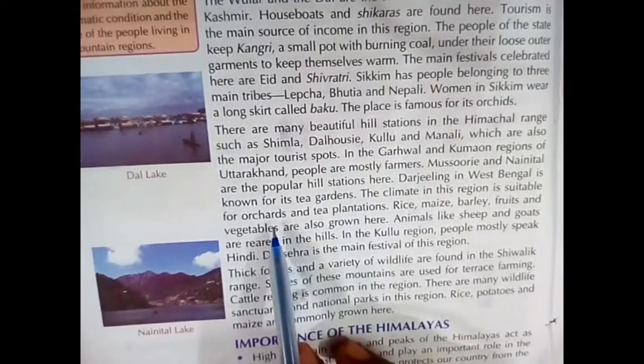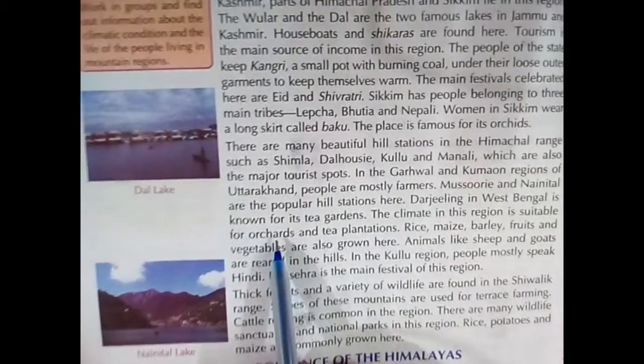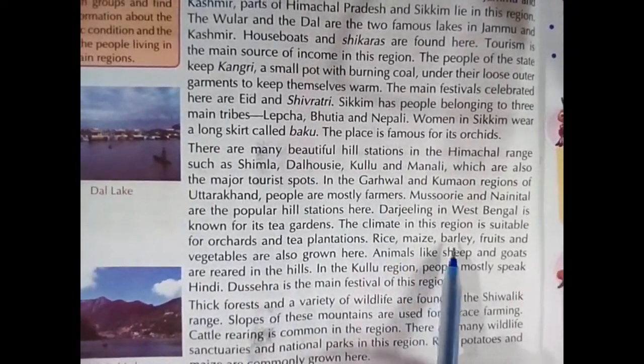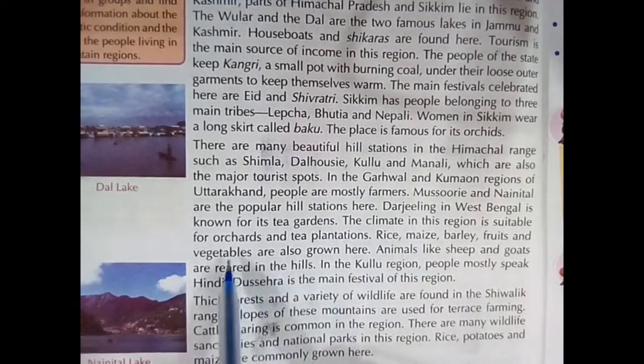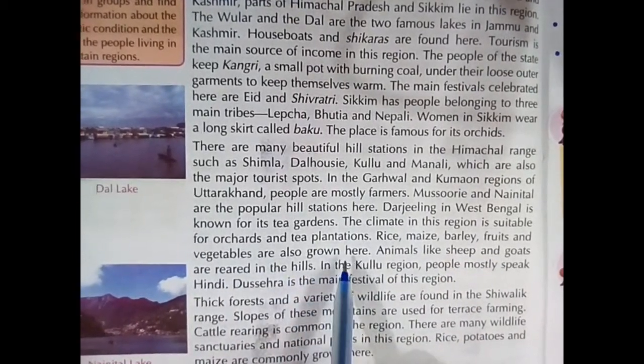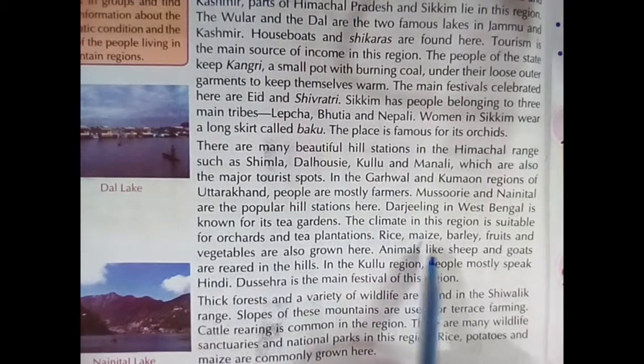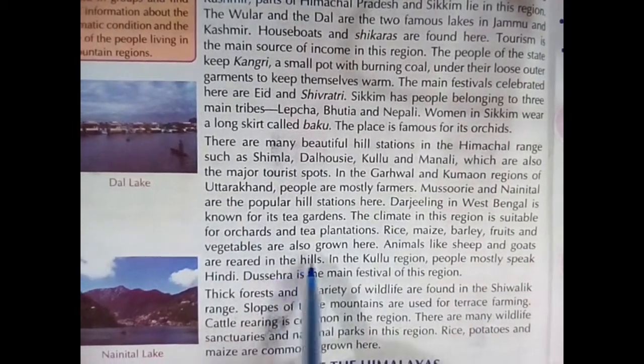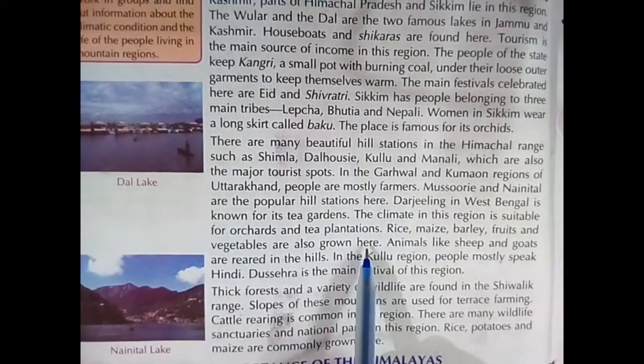Orchards means fruit plants, a variety of fruit plants. Rice, maize, barley, fruits and vegetables are also grown here.